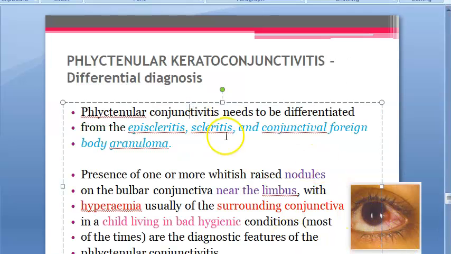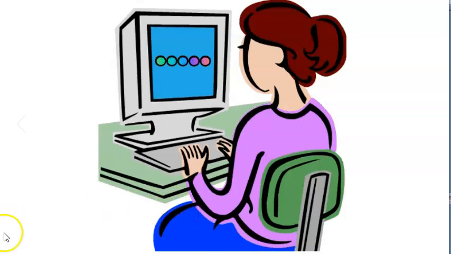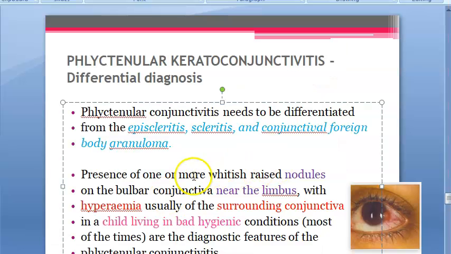So differential diagnosis, what can you confuse it with? I would have confused it with pinguecula, but anyways they didn't mention that in the textbook. They are saying episcleritis, scleritis, conjunctival foreign body granuloma. So you can confuse it with a foreign body. Basically remember, any limbal nodule you should think about Phlyctenular keratoconjunctivitis.